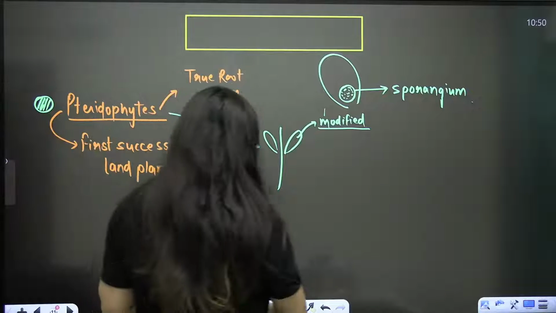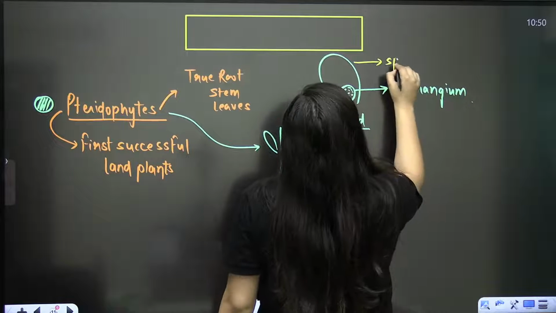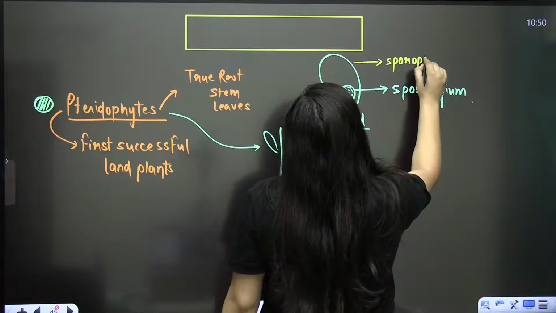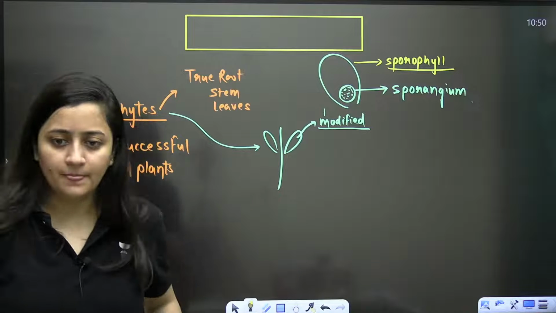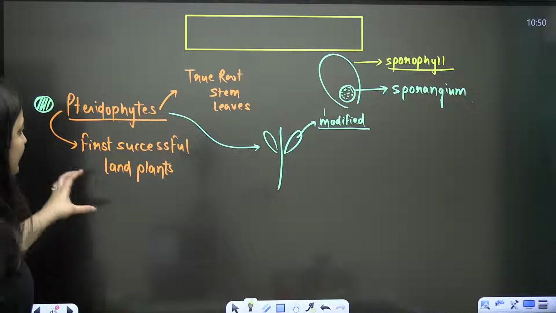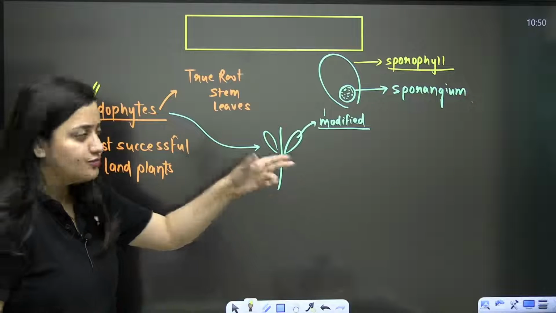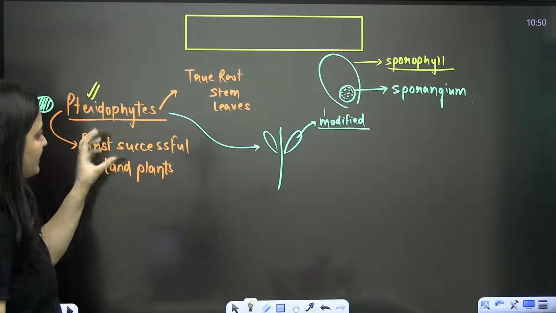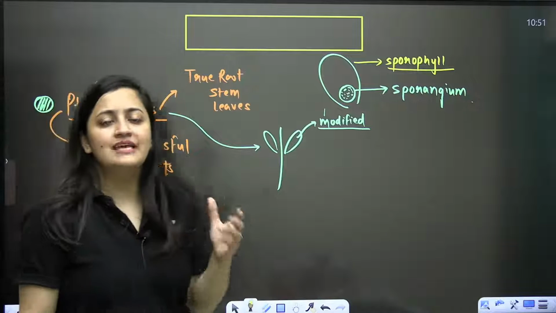Now, this particular leaf, because it is bearing a sporangium, we use the word sporophyll for it, right? Do you know about it? Tell me, do you know about it? But we are saying that let's start with the pteridophytes. No doubt we will relate it with the angiosperms. So pteridophytes are the first successful land plants and they have true root, stem and leaves.